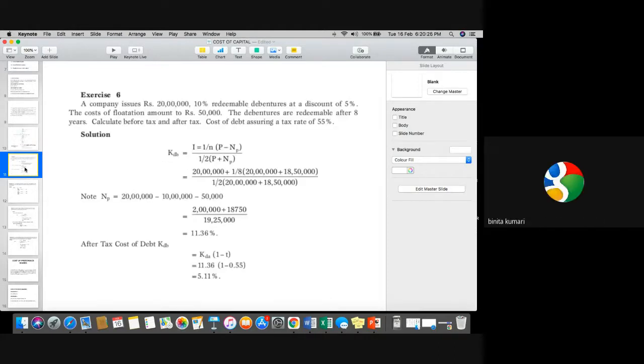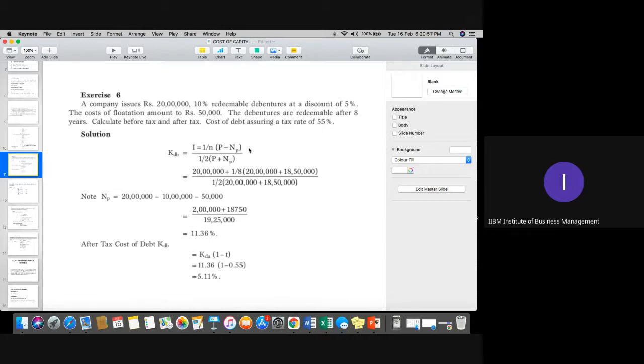Now the next question. When redemption is given to you, please go to the question first. A company issues 20 lakh rupees of 10% redeemable debentures at 5% discount. The flotation cost is 50,000 rupees. The debentures are redeemable after 8 years. We need to calculate Kd before tax and after tax, and the tax rate is 55%.